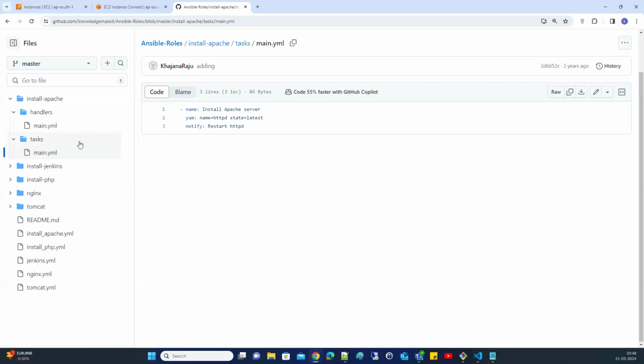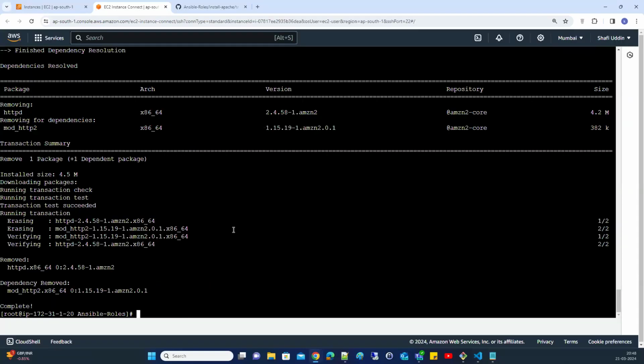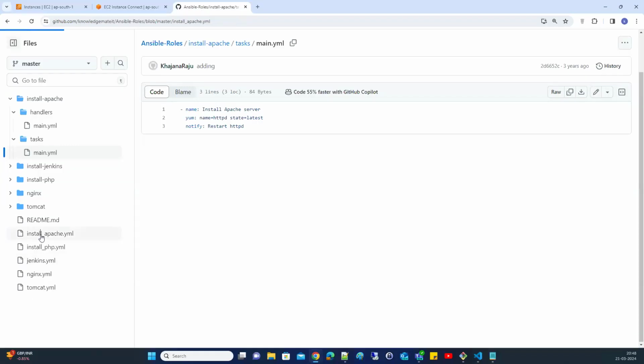So now if you observe, here you have the handler section, you have the task section, but where will you mention which group you want to connect? There is a main playbook outside, not inside that folder. Outside there is a main.yml file. You can see the install Apache main.yml file. Within that, you are mentioning it.